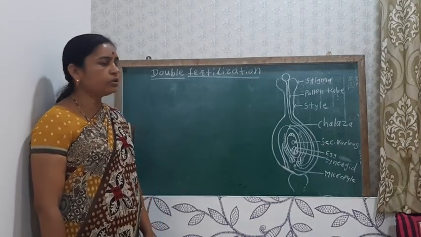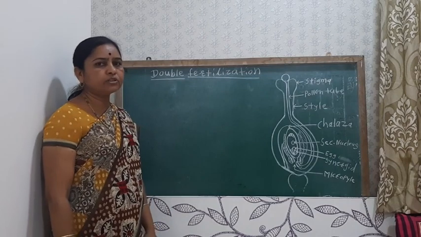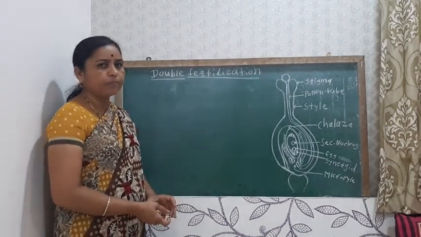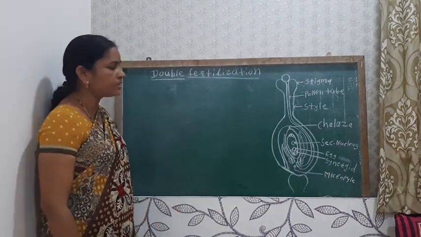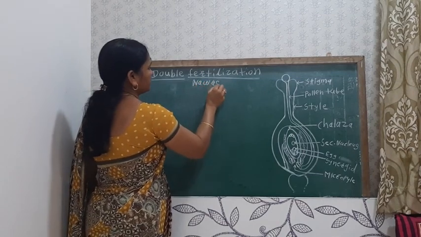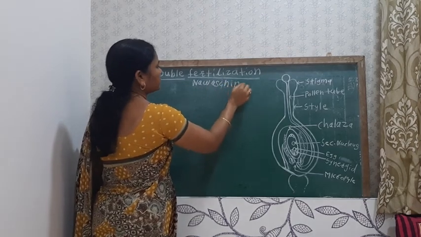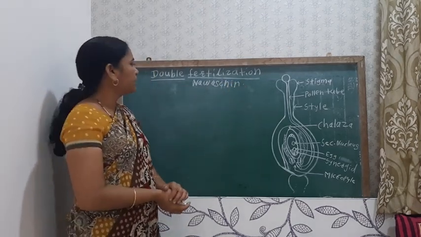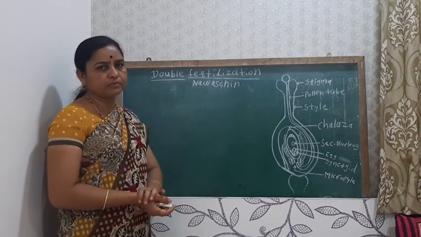Students, we are going to see about double fertilization. This double fertilization process mainly occurs in angiospermic plants only. This process was discovered by the scientist Nawaschin, in the plants Fritillaria and Lilium. So that is how the double fertilization process takes place.